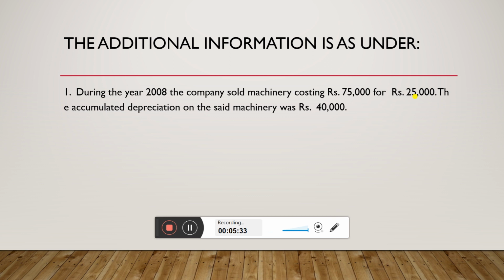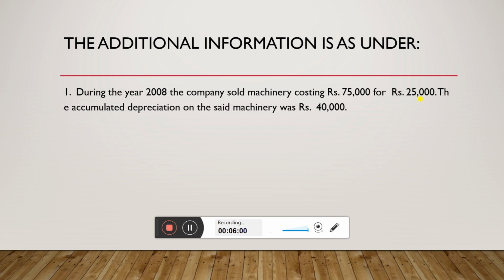How do we consider this particular item is that original cost of the machinery was 75,000 rupees. When you minus accumulated depreciation from the original cost, the balance left over is 35,000. 35,000 worth machinery was sold for rupees 25,000.